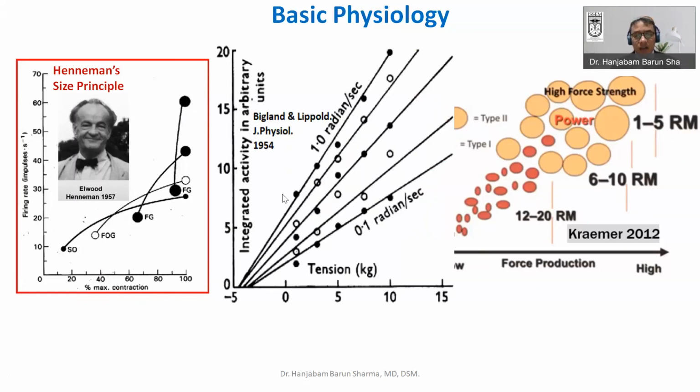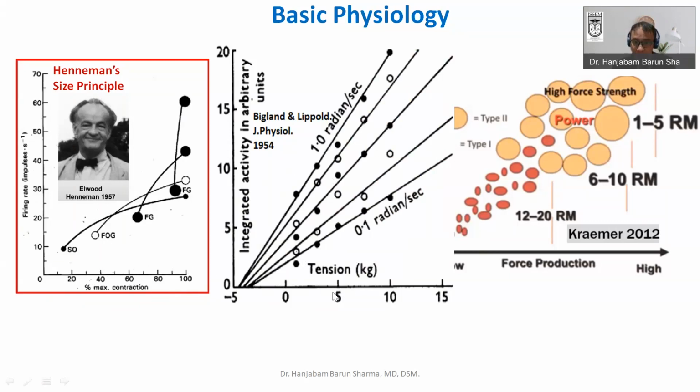Another important point you have to understand is that recruitment also depends upon speed, that is the velocity, angular velocity, in radians per second. As we have already seen, with increasing tension the recruitment increases and the firing rate also increases.